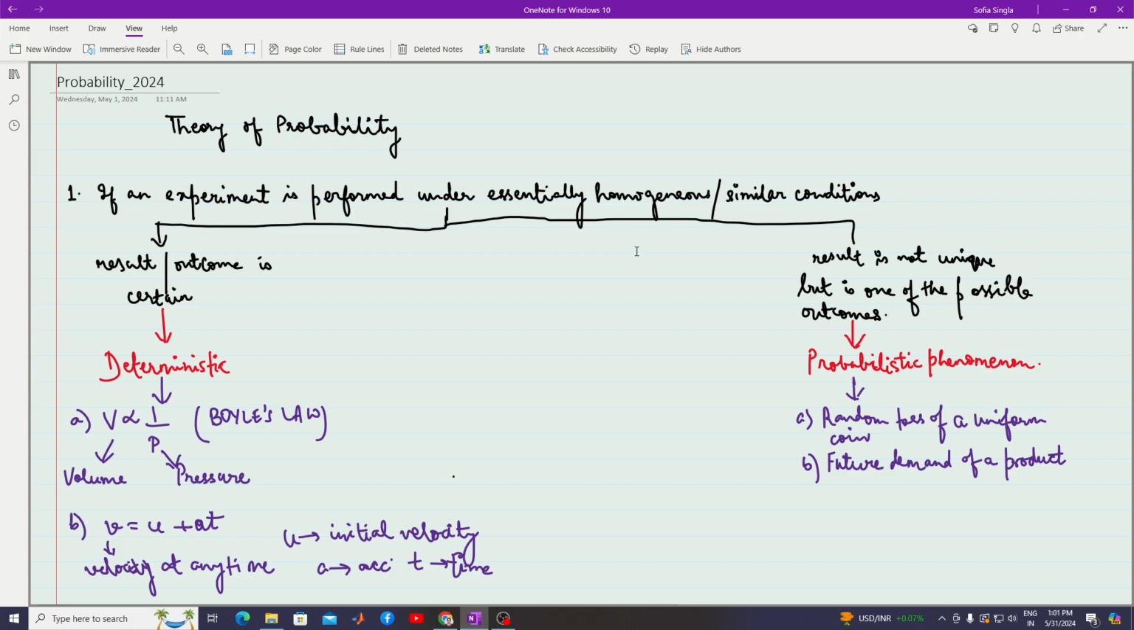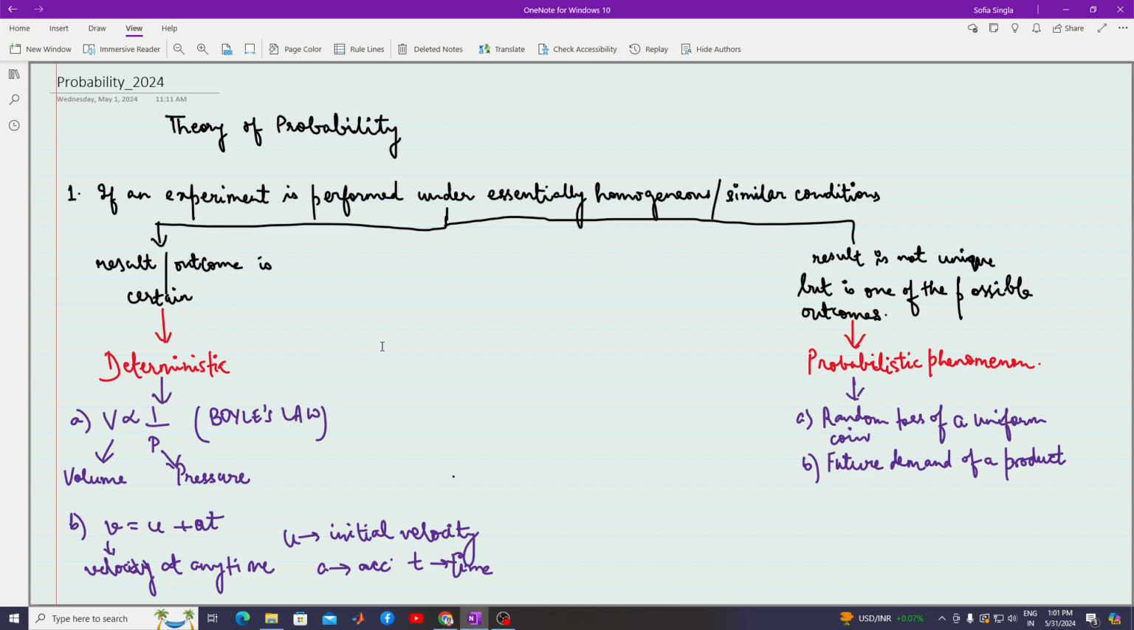Whatever situation I was in, if I was in room number A and I was the person performing this task, the conditions remain similar, even as I keep on repeating the experiment. Such an experiment is where I am tossing the coin. So now we understand what we mean by an experiment.